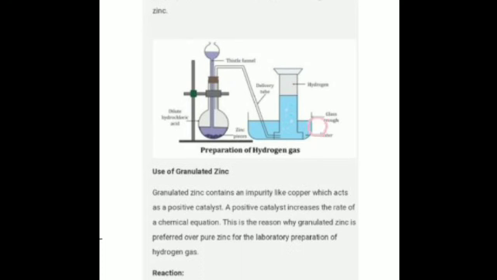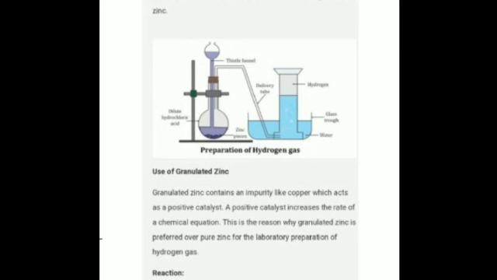And this method of preparation is known as, here the beehive shelf is there, here the gas jar is there, which is inverted, placed upside down in a trough which contains water. Is that clear? So this is known as the downward displacement of water.